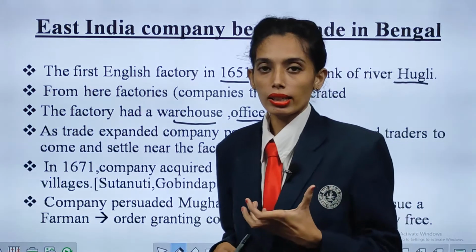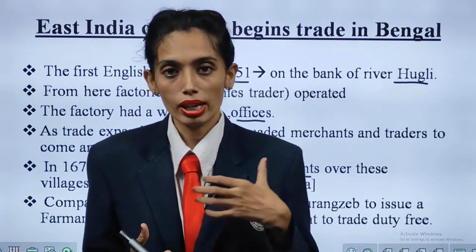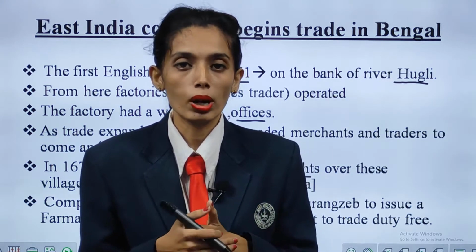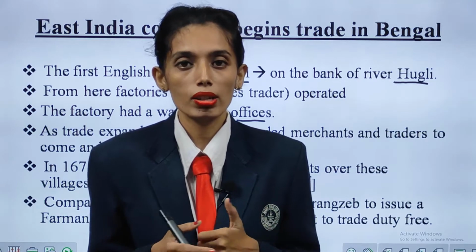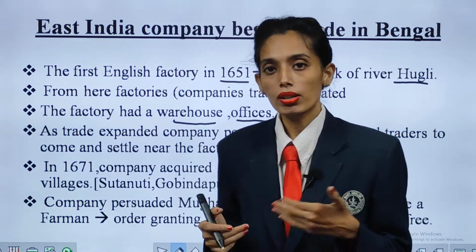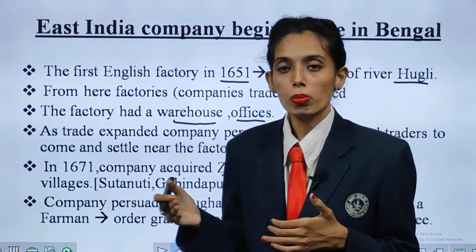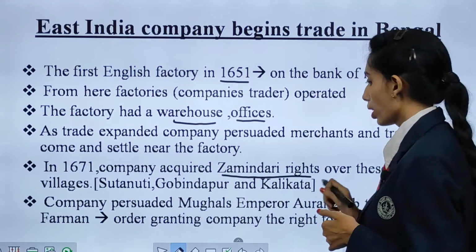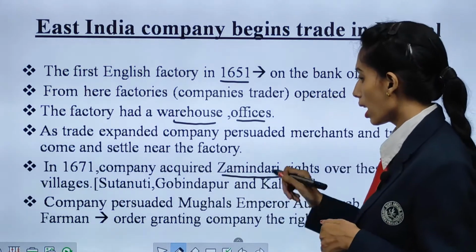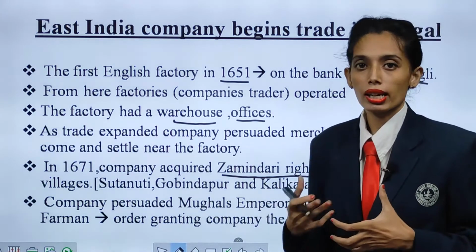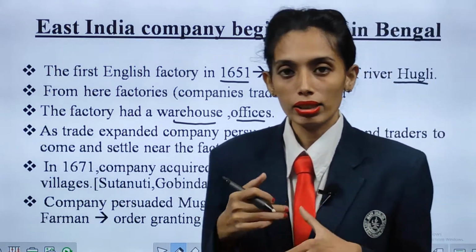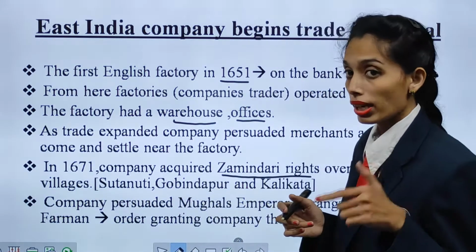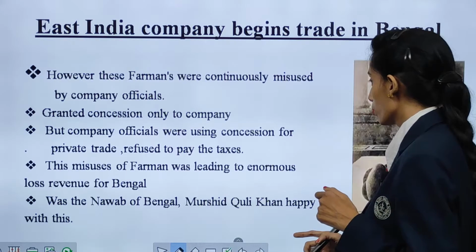The company persuaded the Mughal Emperor Aurangzeb to issue a farman. When they started, they had no cash balance, so they asked the ruler to issue a farman granting the company the right to trade duty free, so they could take goods from one place to the other. After getting the farman, they started doing free trade.